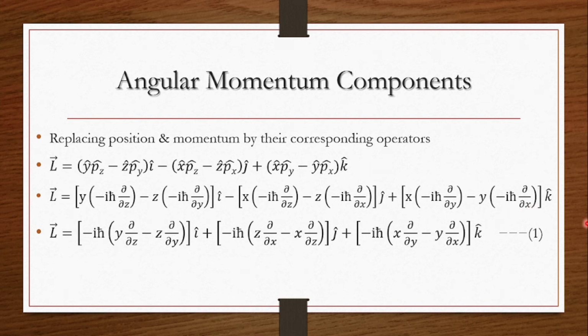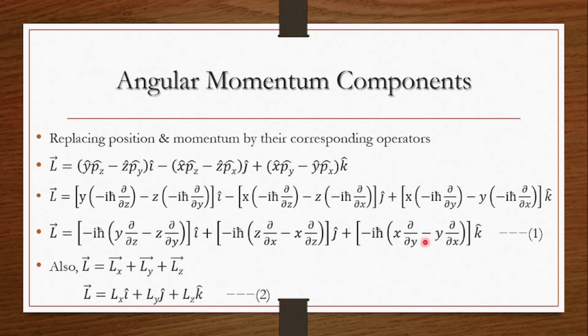Then also we know that the total angular momentum can be written in terms of its components. So what is the amount of angular momentum with respect to the x axis, with respect to the y axis, and with respect to the z axis? And any vector can be written as the magnitude into the unit vector. That's why for the angular momentum along the x coordinate, we are writing Lx as the magnitude and i cap is the unit vector along the x axis.